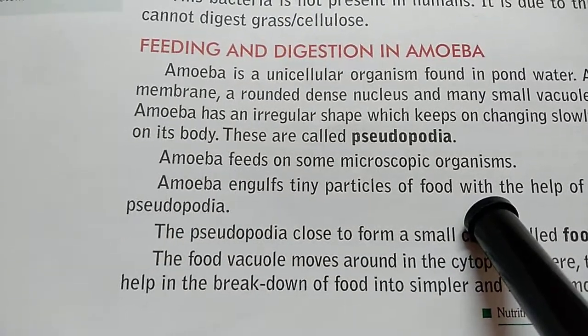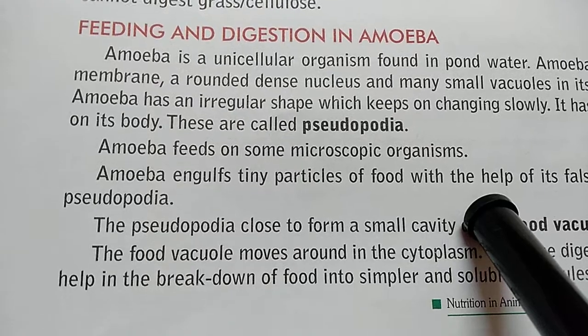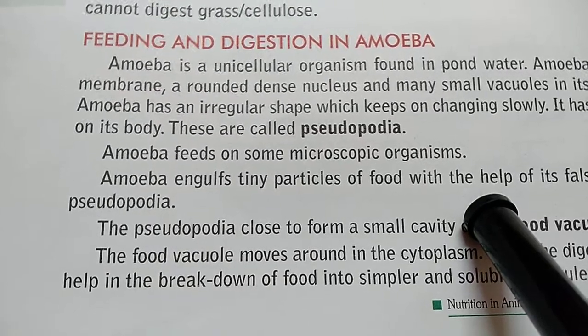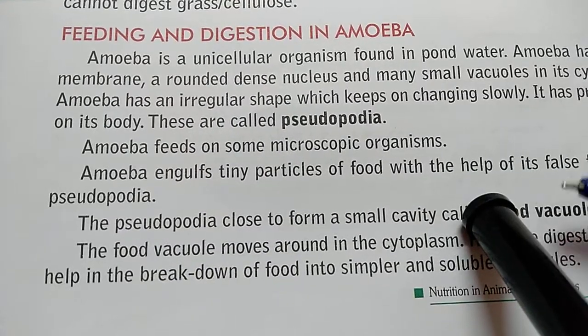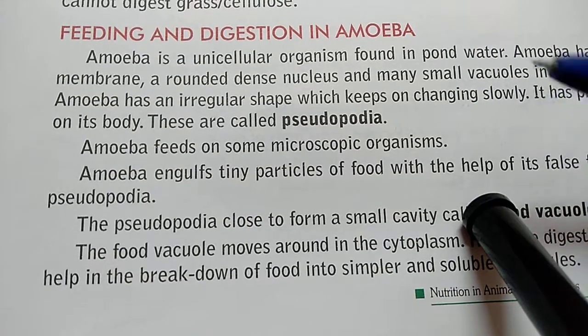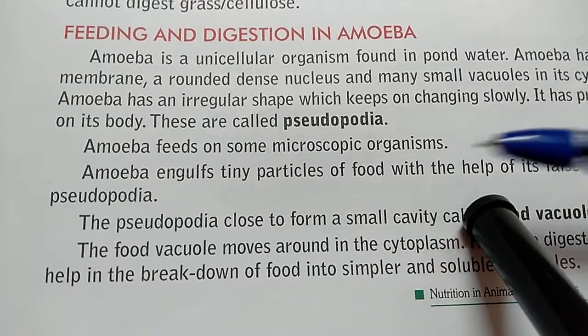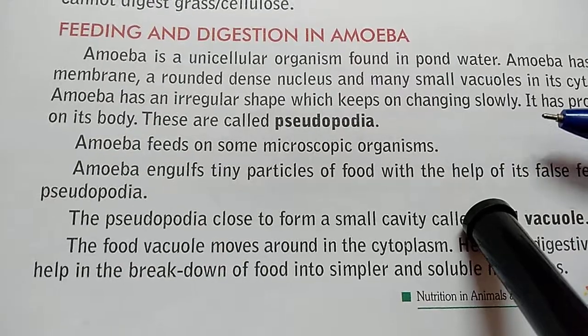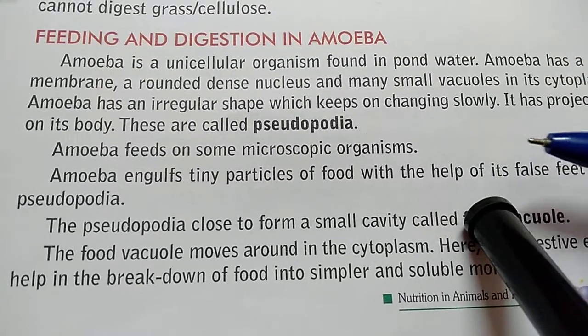Feeding and digestion in amoeba. Amoeba is a unicellular organism and is present in fresh water. Inside the cell, the nucleus is present. So many small vacuoles are present and cytoplasm is there.